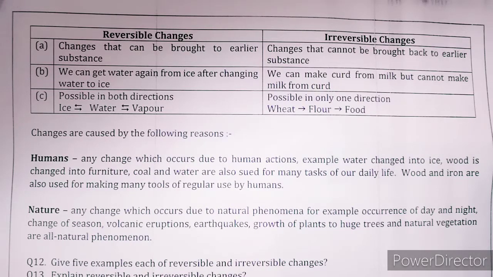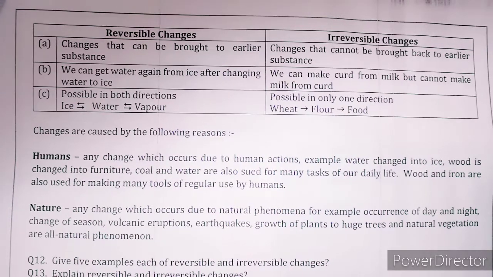One more example is wheat is converted into flour, and flour is converted into food, as we make chapatis and many other eatable items using flour. But after making food, we are not in a condition to again get wheat and flour from the food. So these types of changes are irreversible changes.